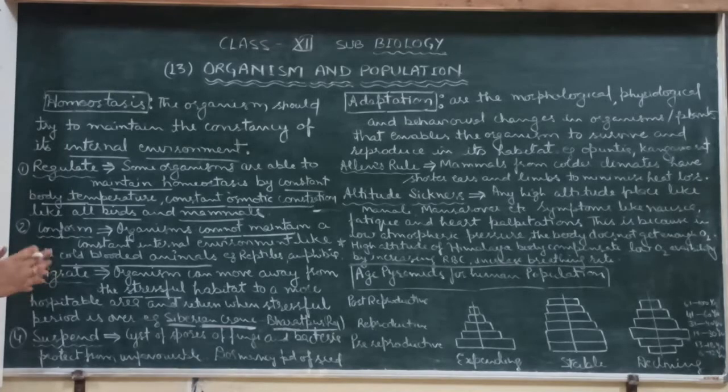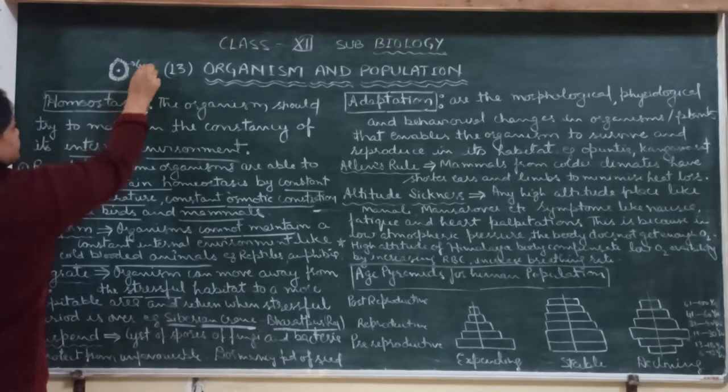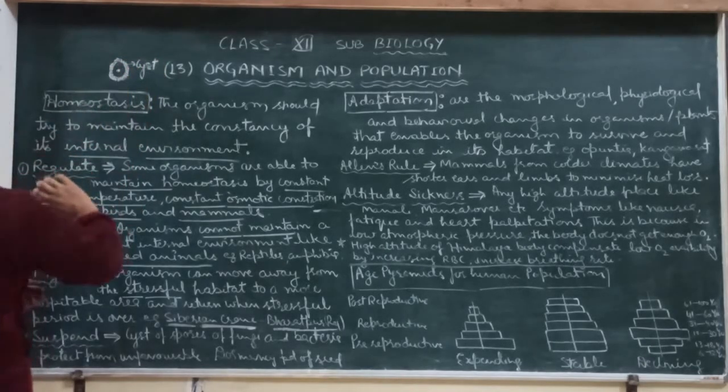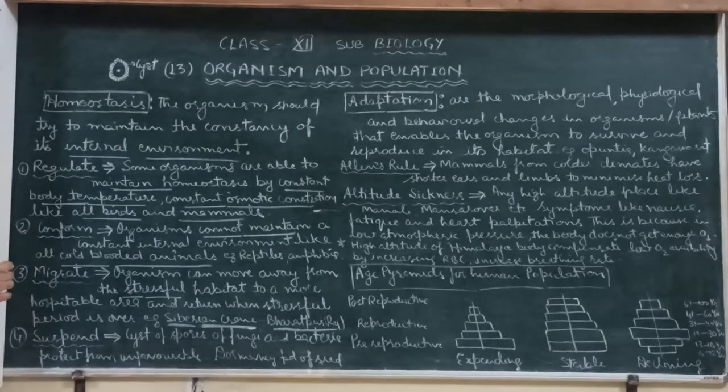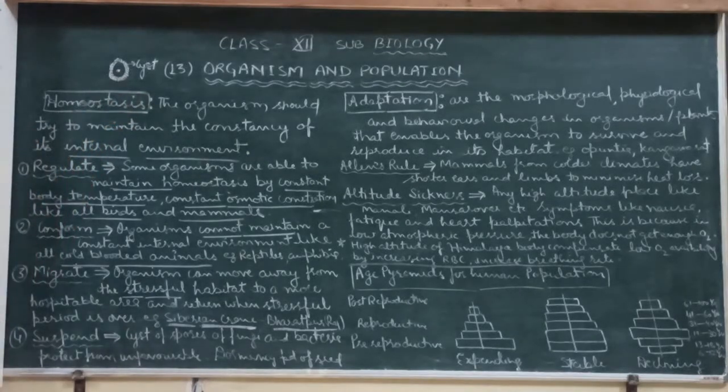For example, spores. In unfavorable conditions, spores are covered by a cyst, a thick coating. This is known as the cyst, and the cyst protects the spores in unfavorable conditions. When favorable conditions come, the cyst will break down and the spores will germinate.